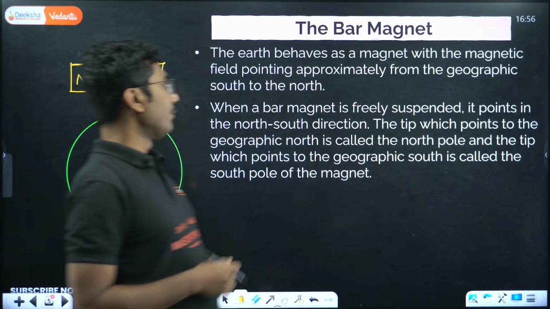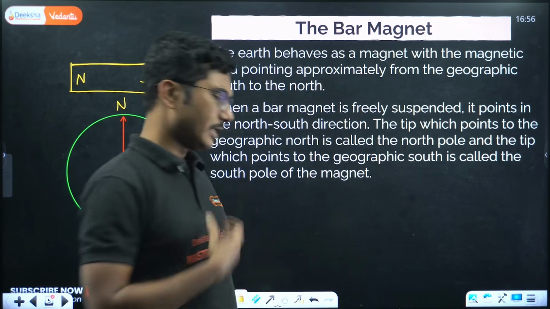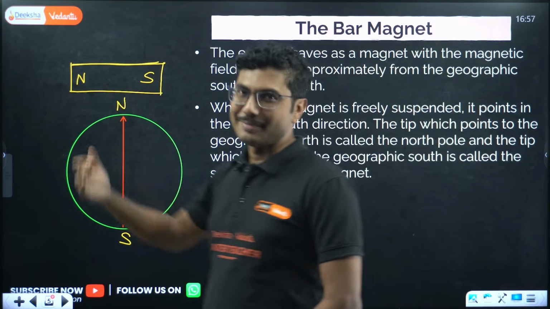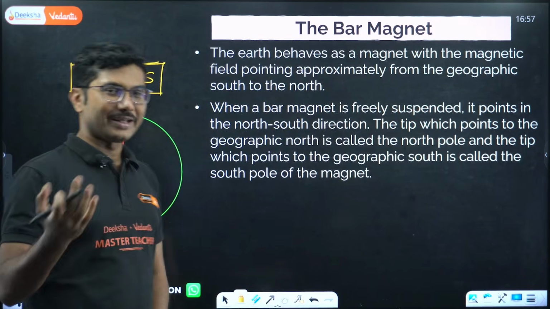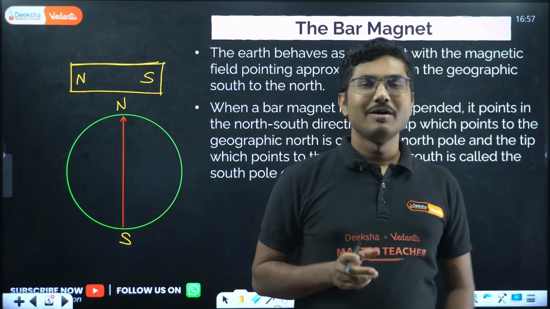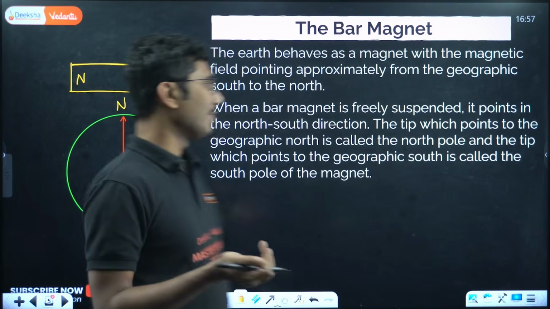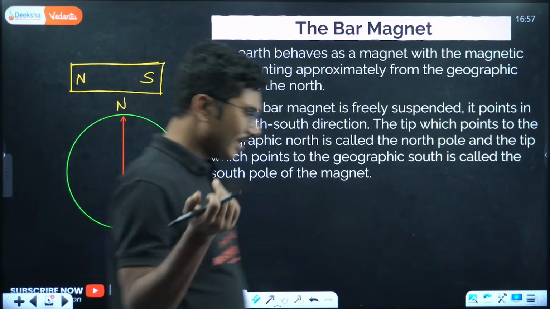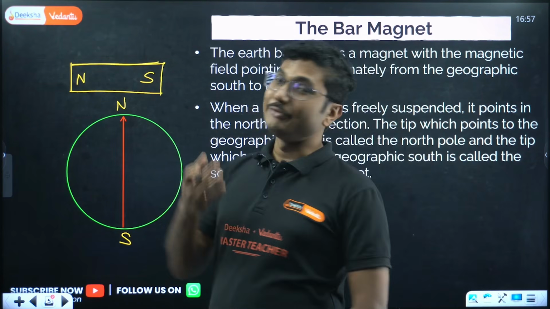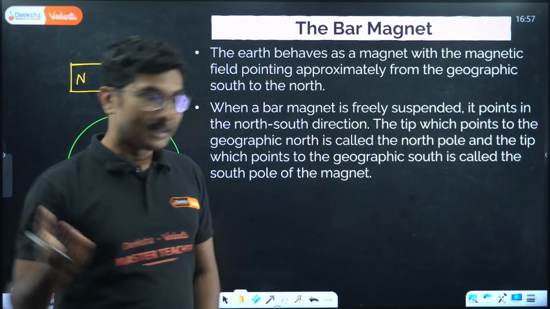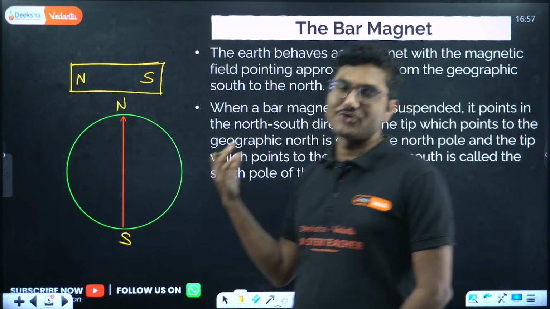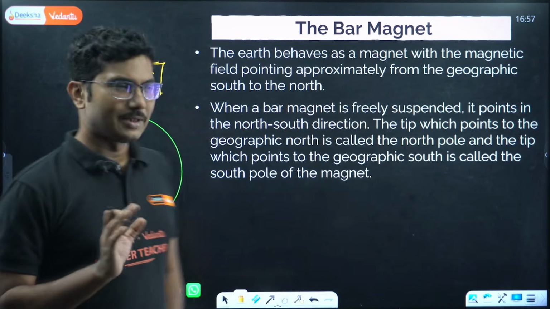So when a bar magnet is freely suspended, a bar magnet is the magnet which is shaped like a bar, like bar ice cream or bar chocolate, same thing. You can assume this is like a small chocolate bar. Now you are all familiar with the small chocolate bar that we used to eat, Dairy Milk. Dairy Milk is flat, so that kind of shape is also there, or say Munch, more like Munch, the 5 rupee Munch.